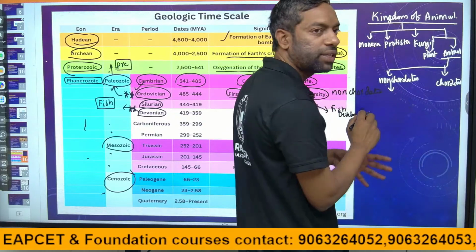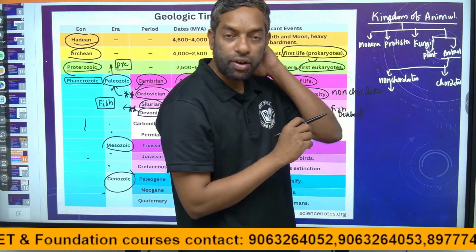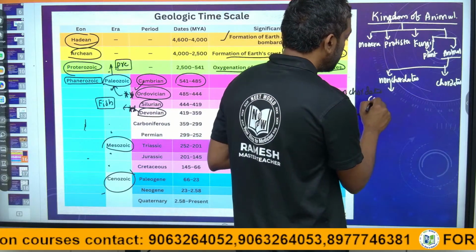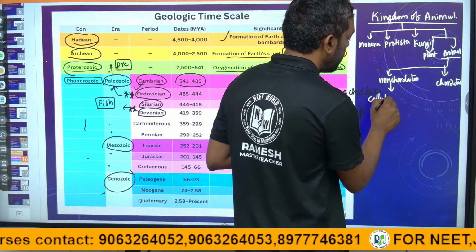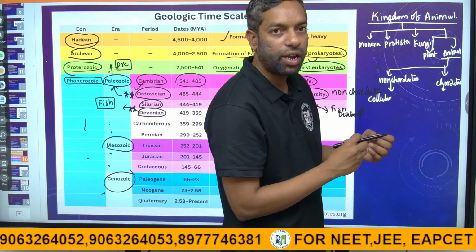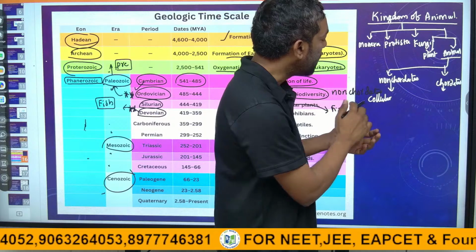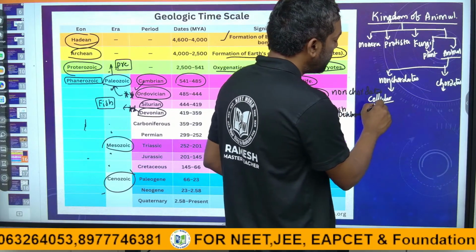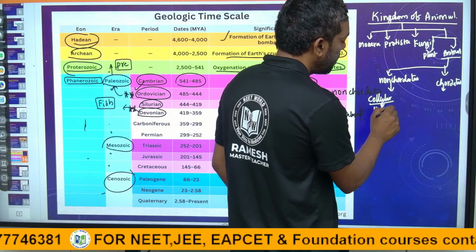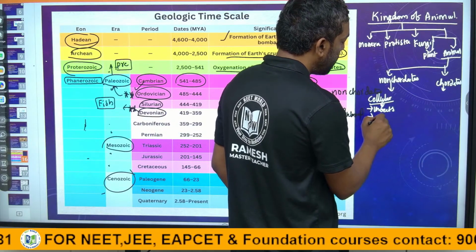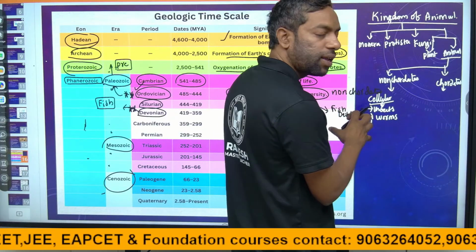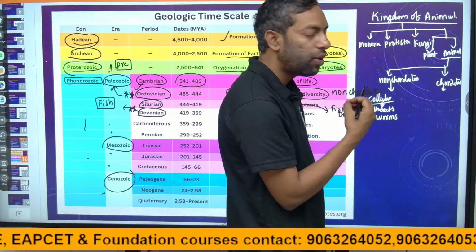Non-chordates are cellular level species. Chordates are spinal cord level species. Guys, here there are no spinal cords; there are some insects and some worms. Non-chordates are the lower class animals.